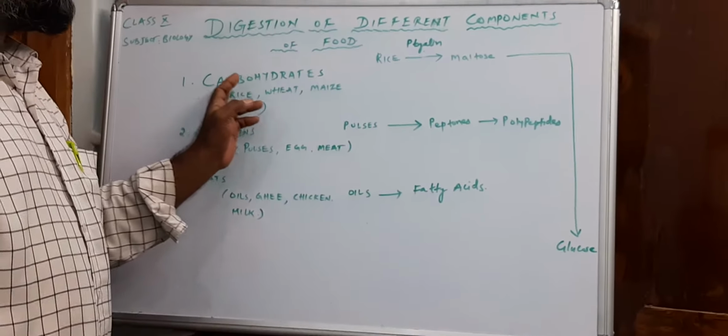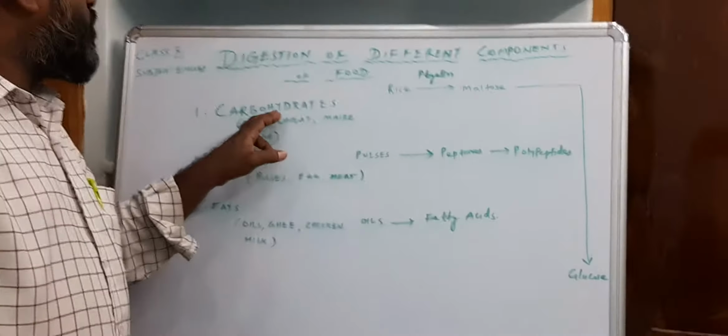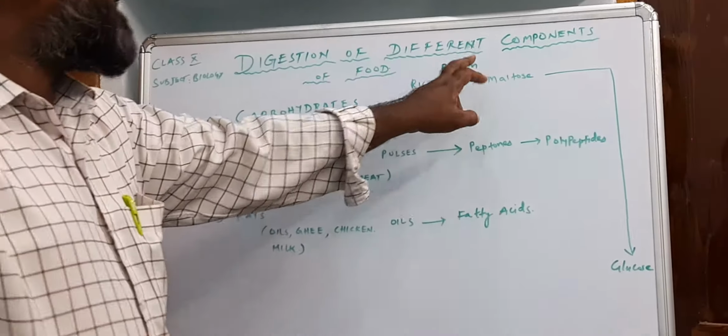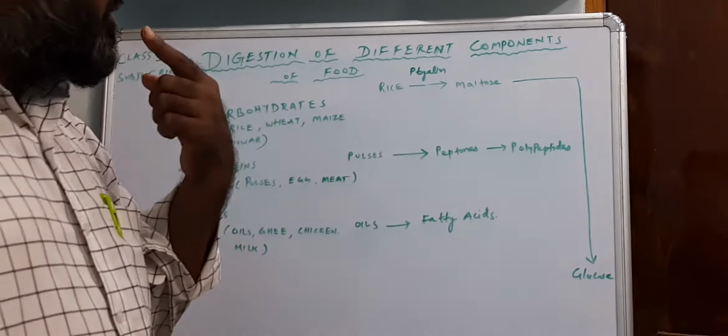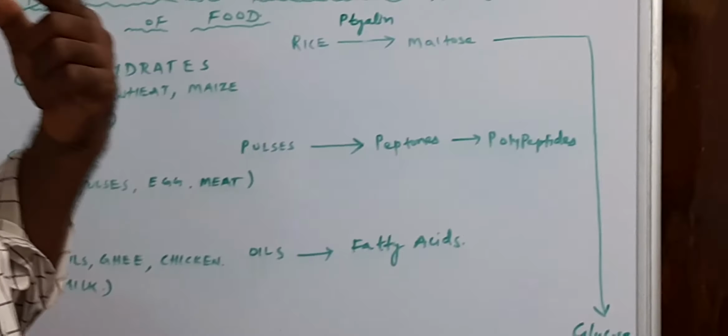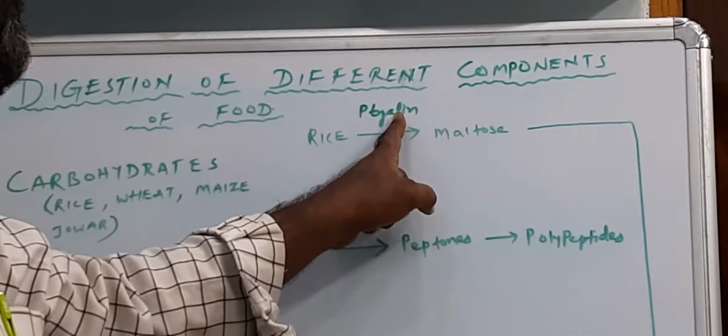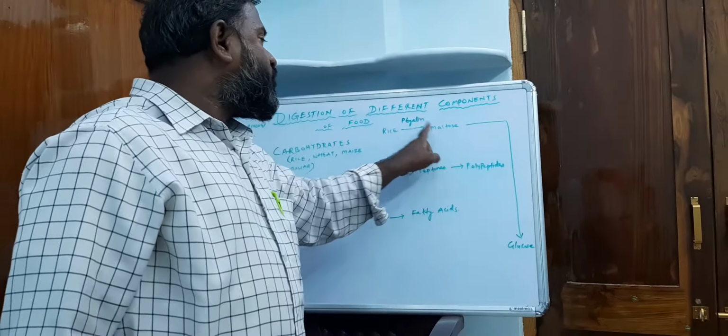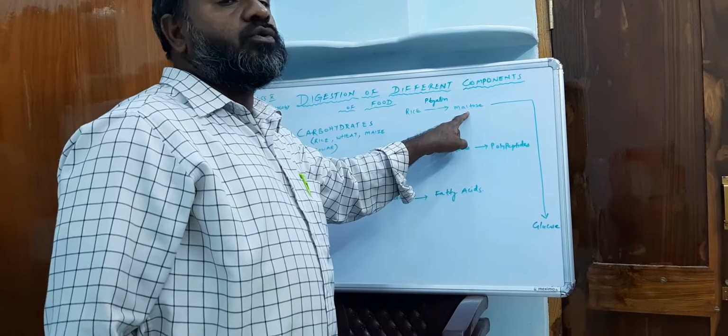This is the final carbohydrate digestion. Carbohydrate is converted to maltose by Ptyalin enzyme in the mouth. Ptyalin is present in the salivary juice. After chewing the food, rice is converted into maltose.